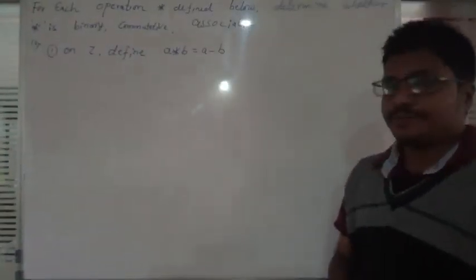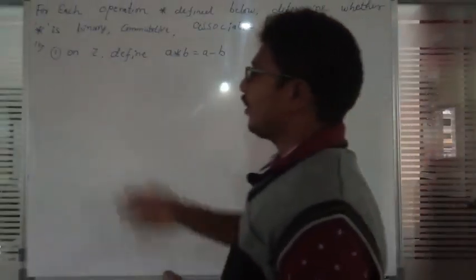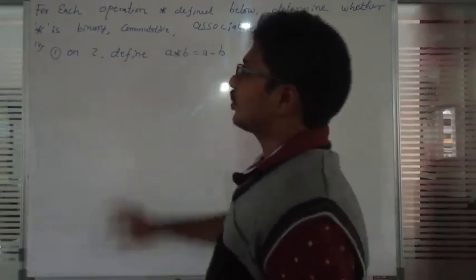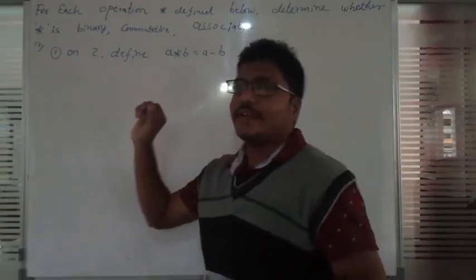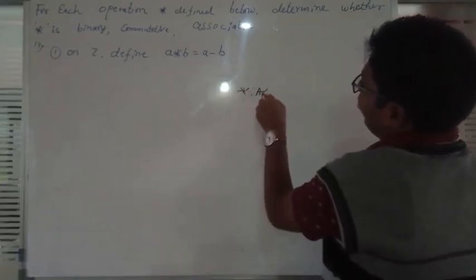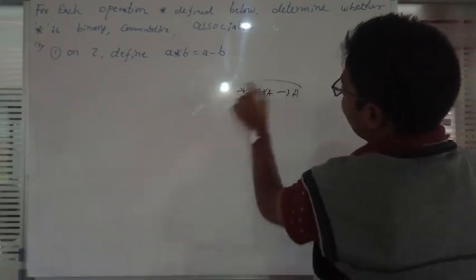Good morning, everybody. Yesterday we already discussed binary operations, the commutative property and the associative property. What is a binary operation? A binary operation star is a function from A cross A to A. What is commutative?